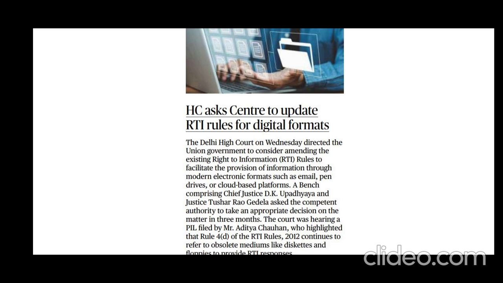The next exemption is the cabinet papers, that is, cabinet deliberations, including discussion of the Council of Ministers, secretaries, senior officers, etc. They also remain protected under the RTI provisions. Okay, they are exempted from RTI.